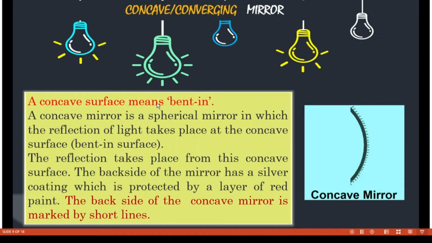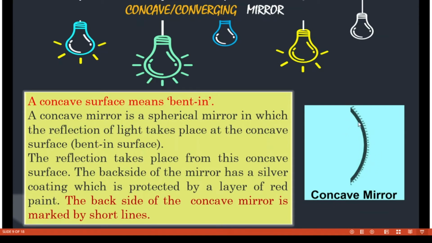A concave surface, as I already told you, is bent in. A concave mirror is a spherical mirror in which the reflection of light takes place at the concave surface, that is this surface. The back side of the mirror has a silver coating which is protected by a layer of red paint, and the back side of the concave mirror is marked by short lines.